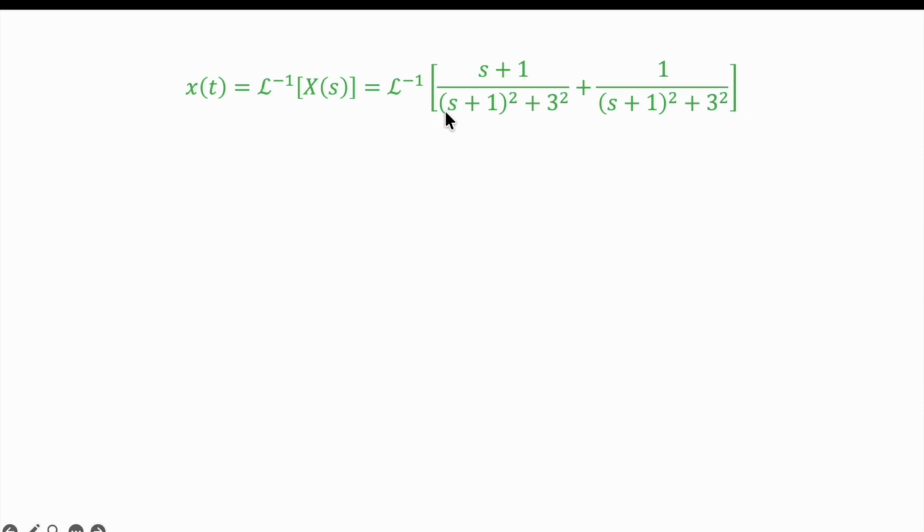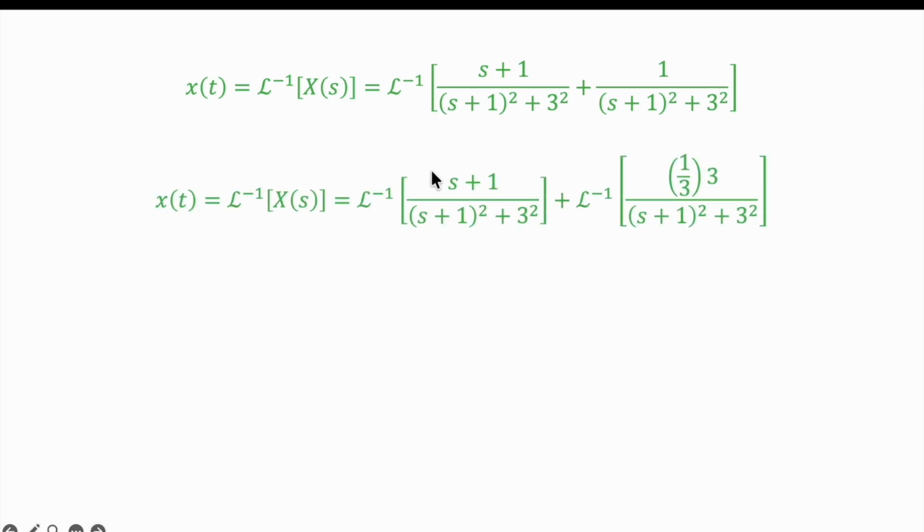So you can take the inverse Laplace transform, and it is easy to take the inverse Laplace transform of this part. But here you see on the upper side there is a 3, so you can rewrite like this equation: e raised to minus at cos omega t ut, if that is the transform: s plus a divided by s plus a square plus omega square.